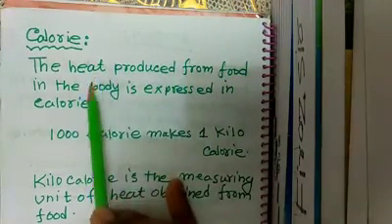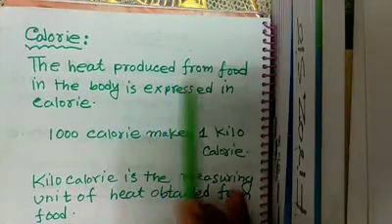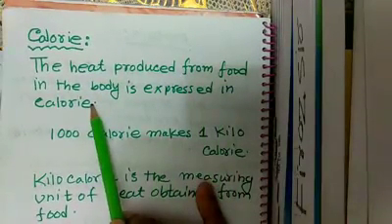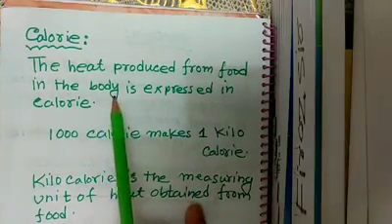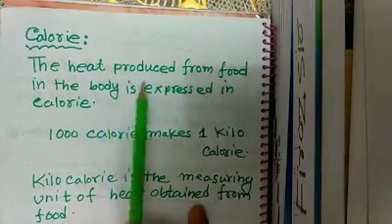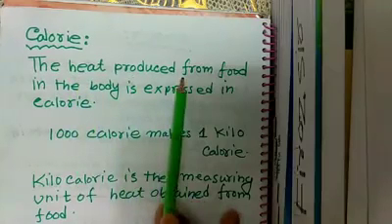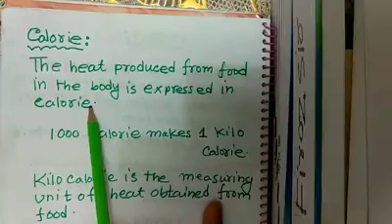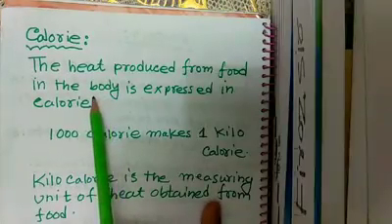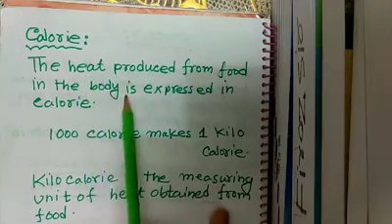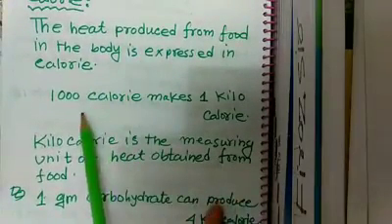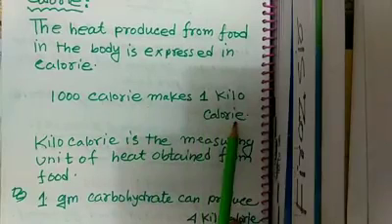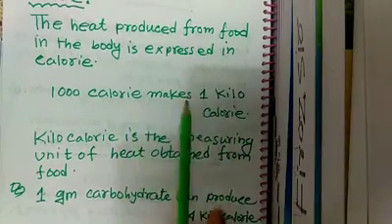Now calorie. The heat produced from food in the body is expressed in calorie. I mean, every day we are taking different types of food. How much calorie have you taken? It depends on how much heat is produced from this food. 1000 calorie makes one kilocalorie.